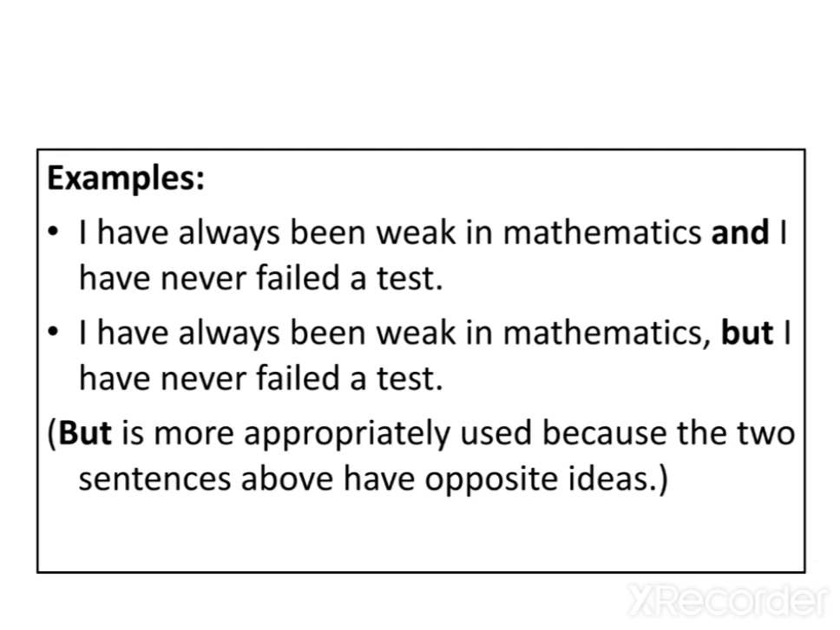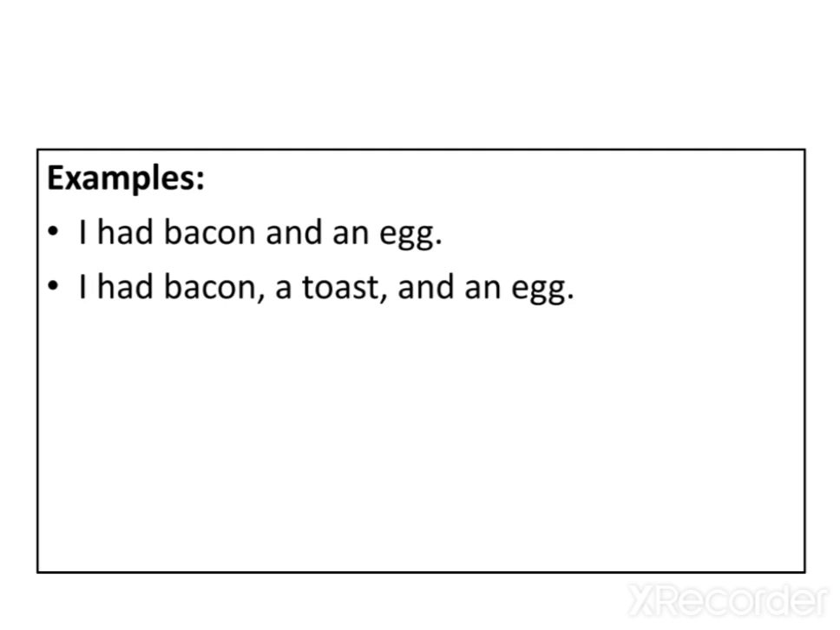See other examples, more examples. "I have always been weak in mathematics and I have never failed a test." This is wrong use of the conjunction here. The correct use should be like this: "I have always been weak in mathematics, but I have never failed a test." Reason: "but" is more appropriately used because the two sentences have opposite ideas. I have written it for you in the bracket so that you can understand it easily.